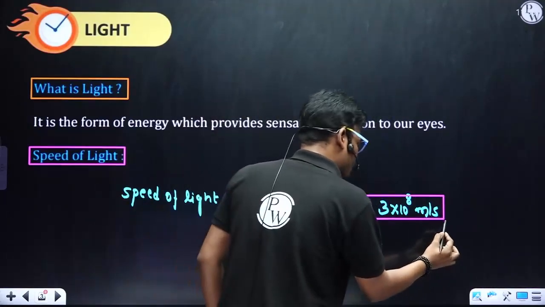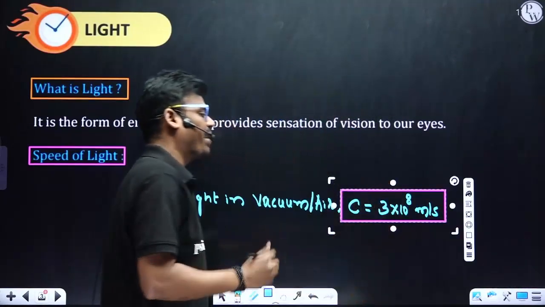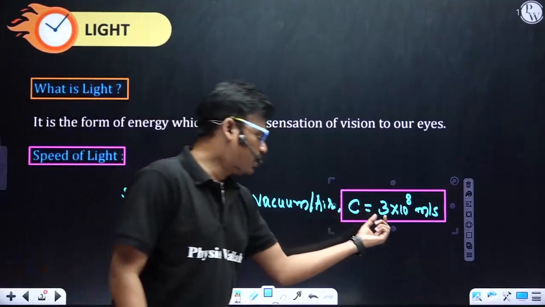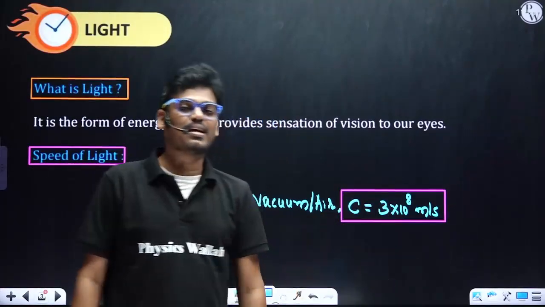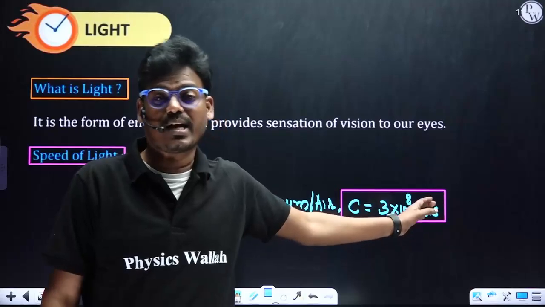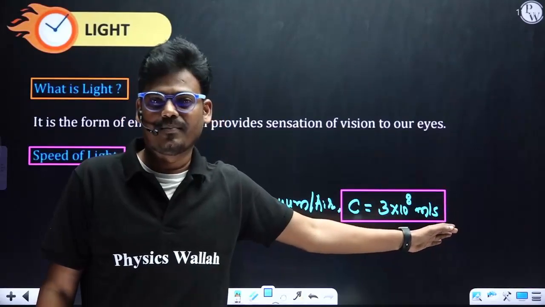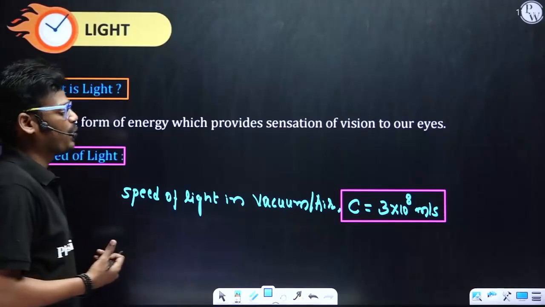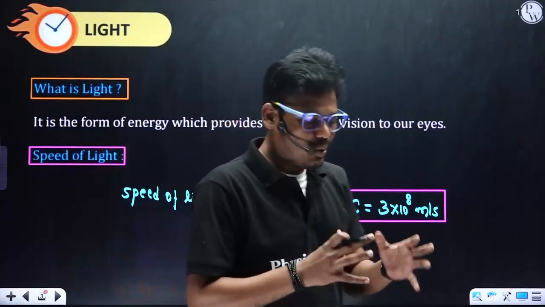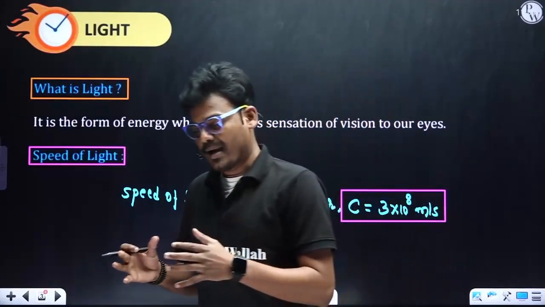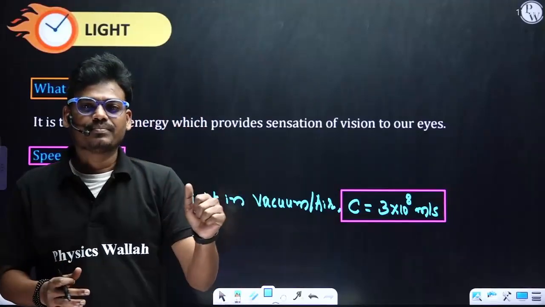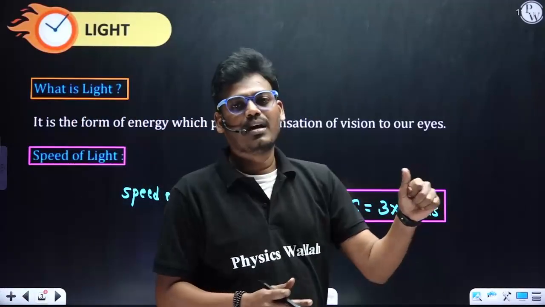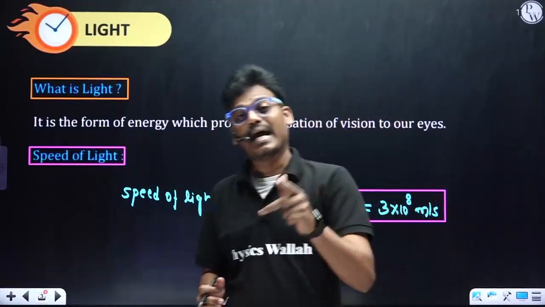So this is the speed of light in air or vacuum. This one we can call 3 lakh kilometers per second, fine. And the next very important property of light, okay. If we talk about the properties of light, there is reflection, refraction, dispersion, diffraction